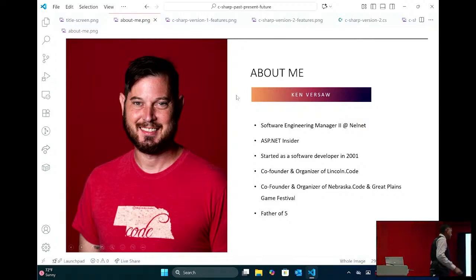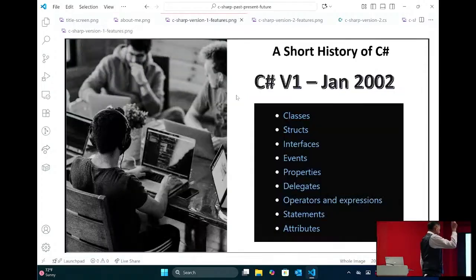I'm also co-founder and organizer of Nebraska Code, which is a software engineering conference in Lincoln, a lot like this, but in Lincoln, and Great Plains Game Festival, which is kind of more my passion. That's a tabletop game festival, board games, role-playing games. I love that stuff. We had about 1,000 people last year, so it's a big deal. A lot of other people love it too. And I'm a father of 5. That's all you need to know about me.